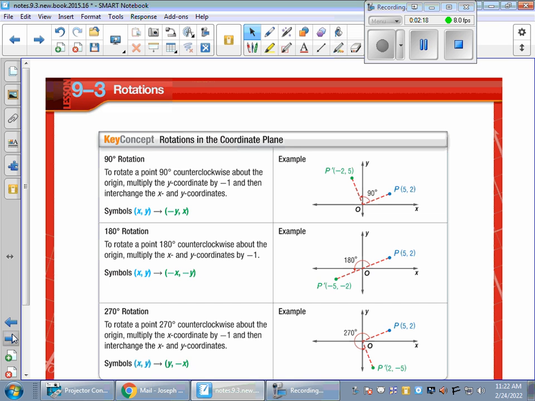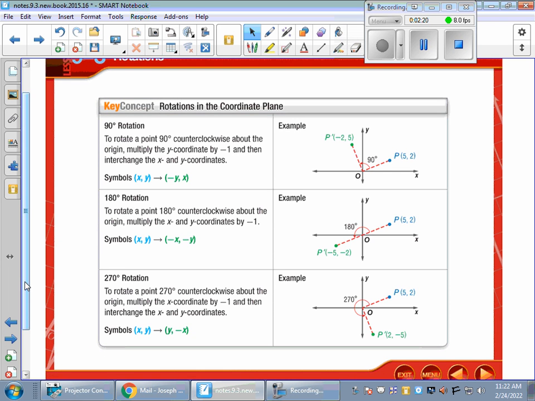Next slide, this is exactly what you want for your key concepts. And the most important part here that you're going to realize is when you do a 90-degree rotation, they don't necessarily always tell you if it's clockwise or counterclockwise, so the default is counterclockwise. If we say 90-degree counterclockwise rotation, this is the symbol you're going to use. You're going to take your ordered pair (x, y) and move it to (-y, x). You can see what that looks like here. They took point P, which was (5, 2), and moved it to P prime, 90-degree counterclockwise, (-2, 5).